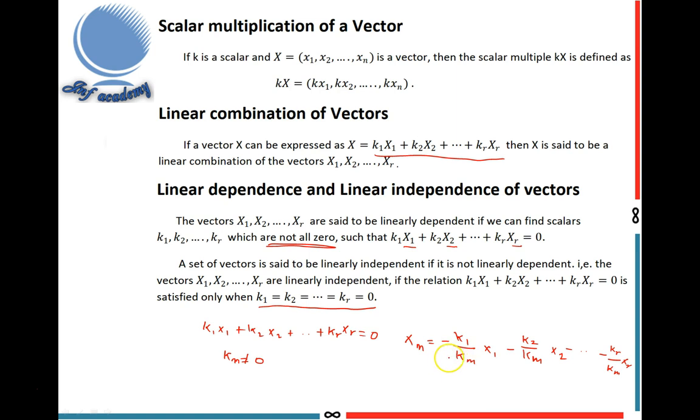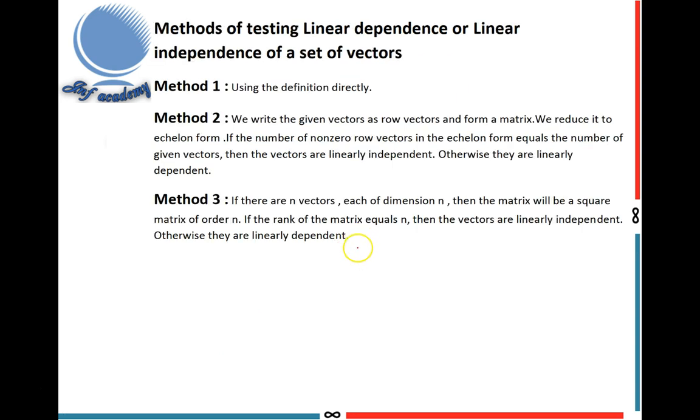This is one important note: at least one of the given vectors x1, x2, xr can be expressed as a linear combination of the others. Next, I am going to explain methods of testing linear dependence and independence of a set of vectors. The first method is using the definition directly.